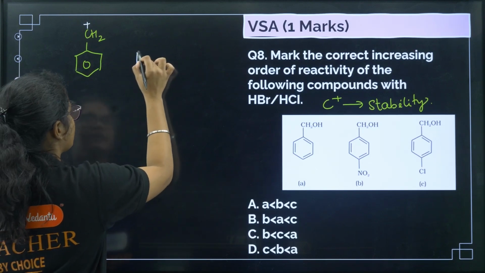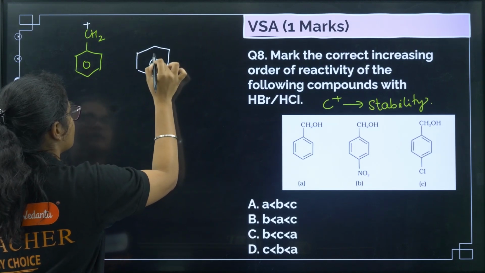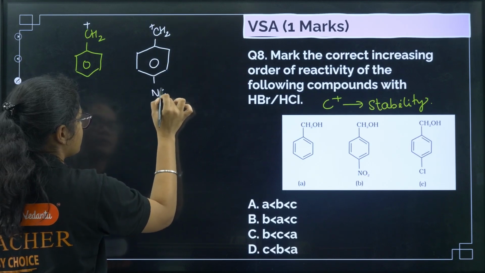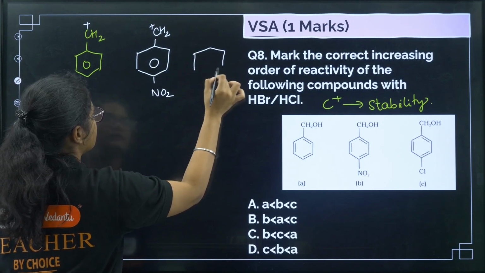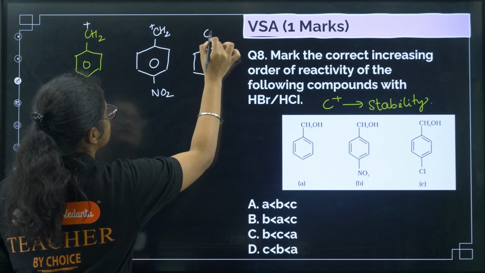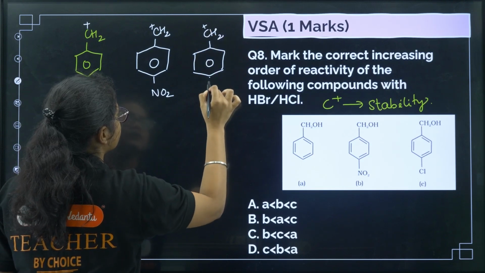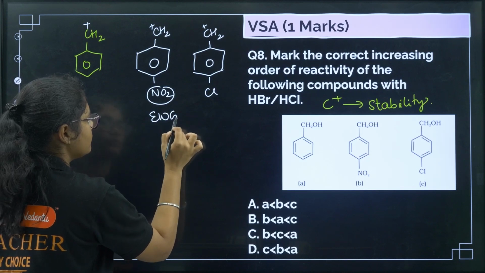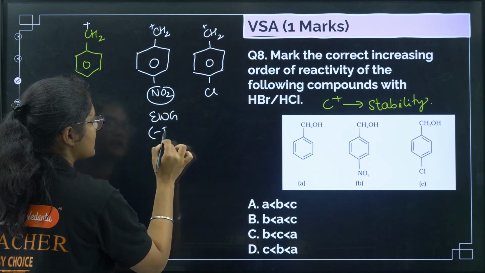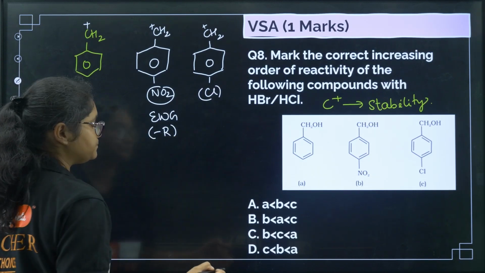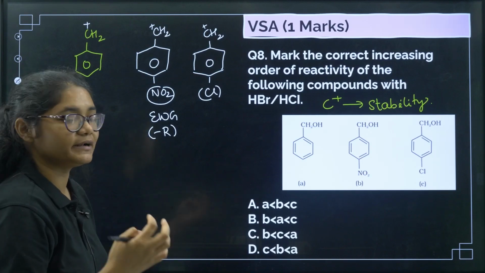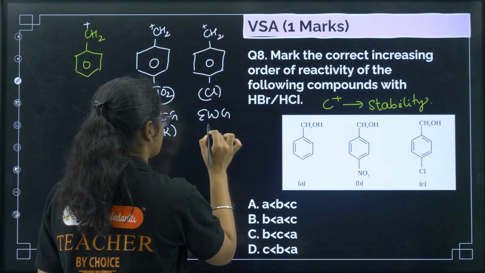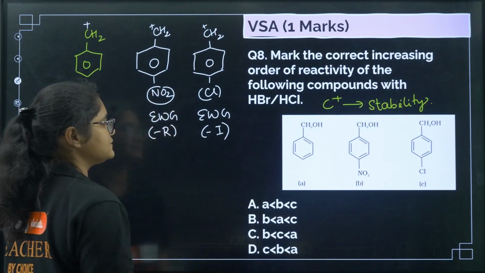Here, the next one, we will get the same thing with an NO2 group. And for the next one we will get CH2 plus with Cl. Now see, NO2 is a very good electron withdrawing group. It withdraws by the minus R effect. Chlorine is an inductive group, its inductive effect is more powerful. So it is also an electron withdrawing group, but it withdraws by the minus I effect.